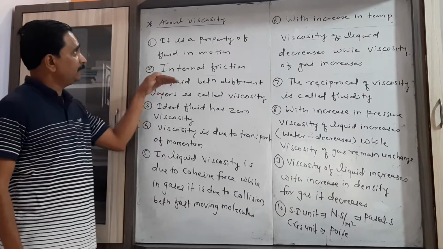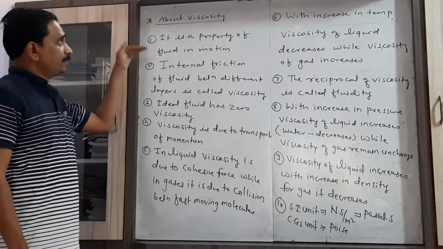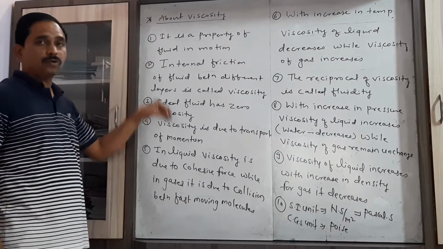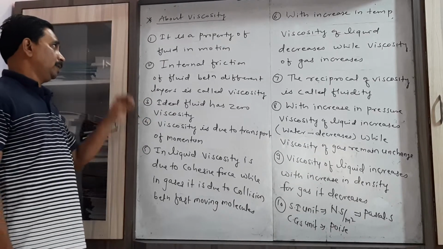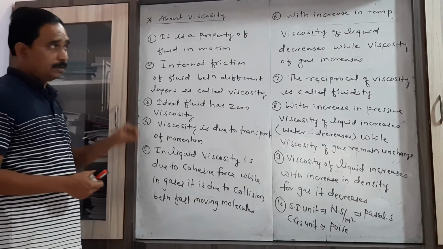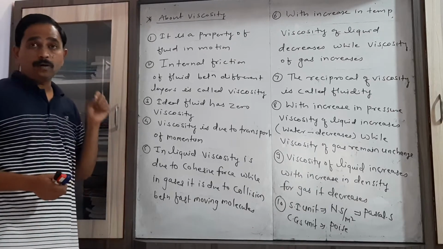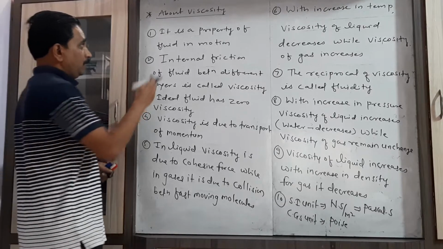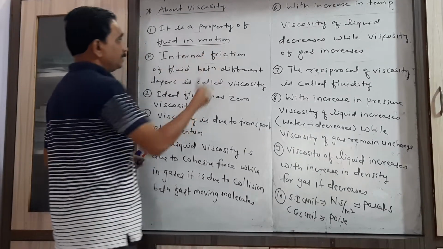Now let us consider some important points about viscosity which help us in solving the objectives. The first point is, it is the property of a fluid, but that fluid must be in motion. It is not the property of a fluid which is at rest.